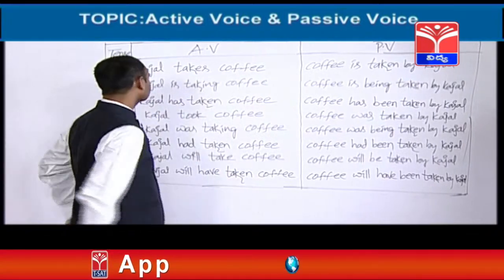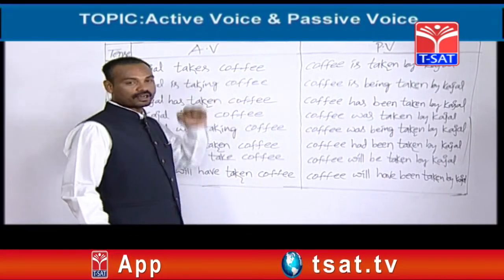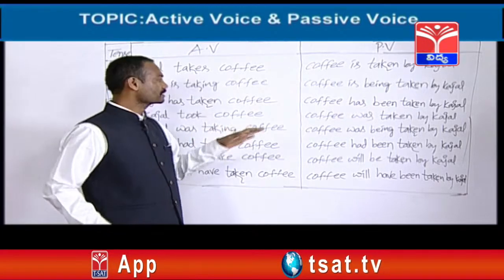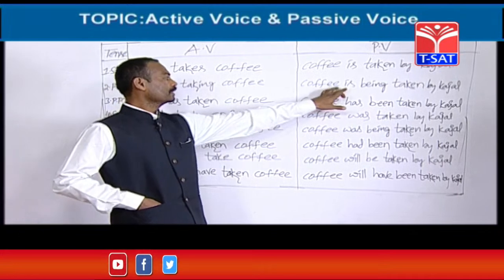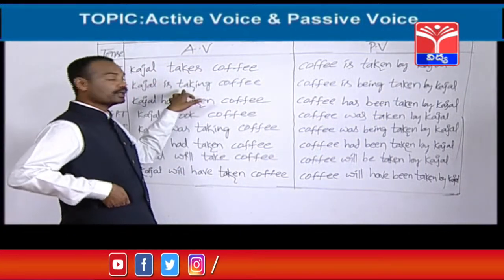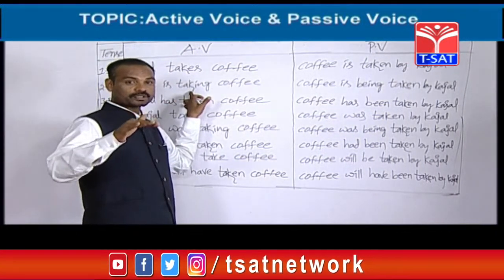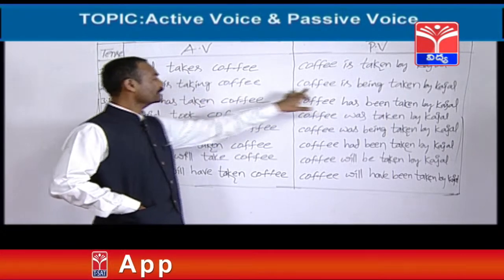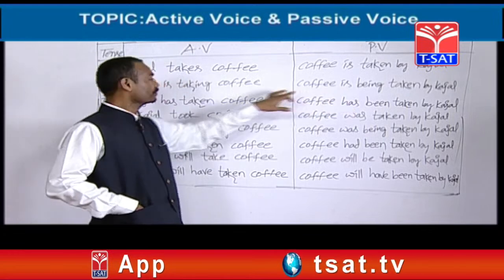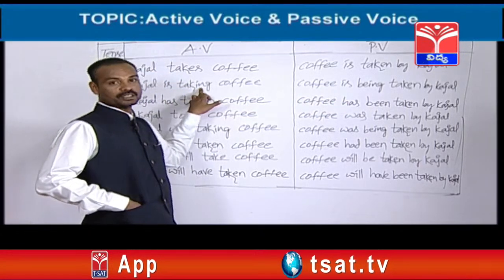Come on. Kajal is taking coffee. It's present continuous tense. So, object coffee. Next, coffee is singular. I have told you sometimes helping verbs are given in the active voice only. See, helping verb is there. You can take coffee is. Okay. Next, ing form is there in the active voice.